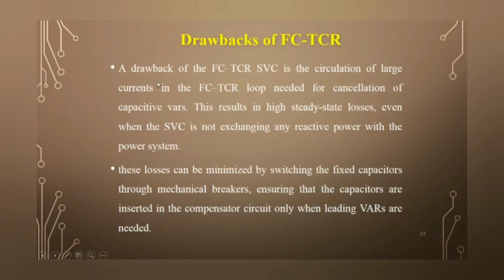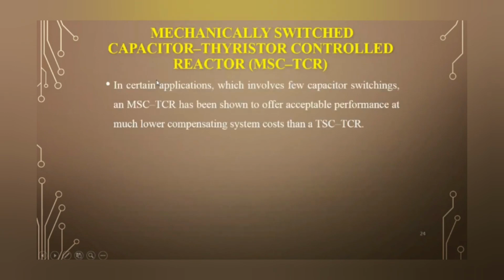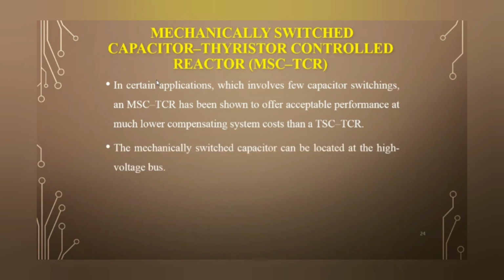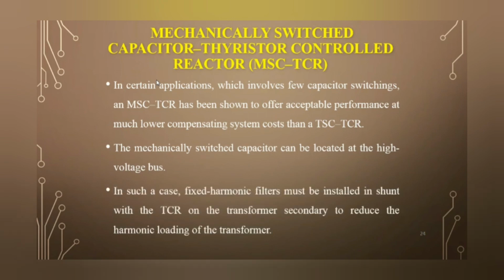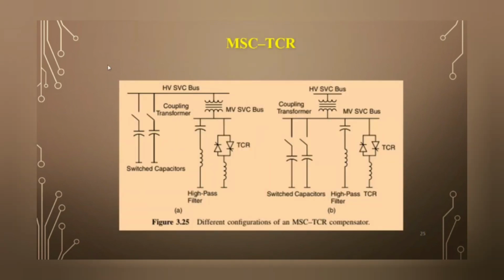In certain applications which involve few capacitor switchings, an MSCTCR has been shown to offer acceptable performance at much lower compensation system cost than a TSCTCR. The mechanically switched capacitor can be located at the high voltage bus. In such a case, fixed harmonic filters must be installed in shunt with the TCR on the transformer secondary to reduce the harmonic loading of the transformer. So see here, this is a complete diagram of MSCTCR.